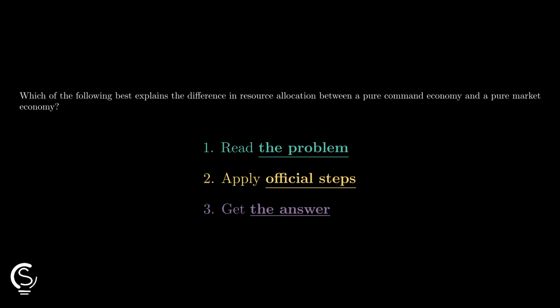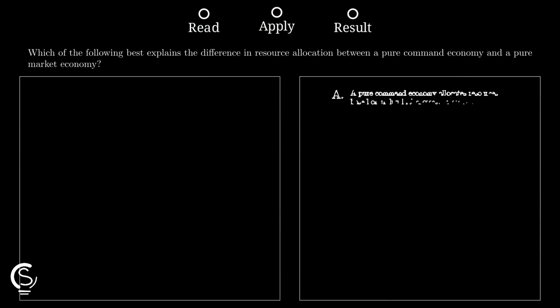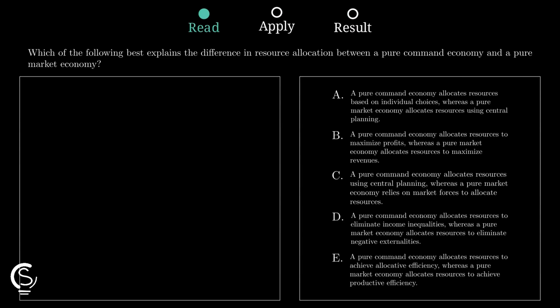Resource allocation questions get easy fast when you match each economy to who makes the decisions. Then the correct choice basically reveals itself. Start with the command economy side. Command means a central authority decides what gets produced, how resources get used, and where they go. So central planning must appear there.